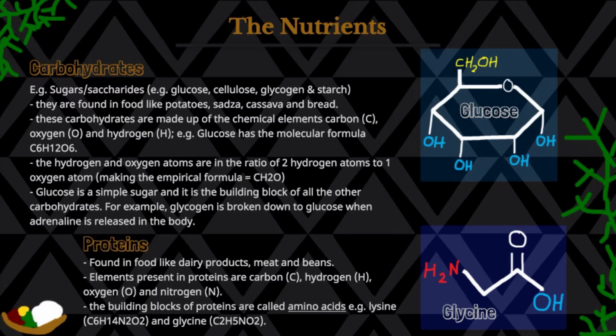Then the next point is glucose is a simple sugar, and it is the building block of all other carbohydrates. For example, glycogen is broken down to glucose when adrenaline is released in the body, so it's broken down into the building block, which is glucose.